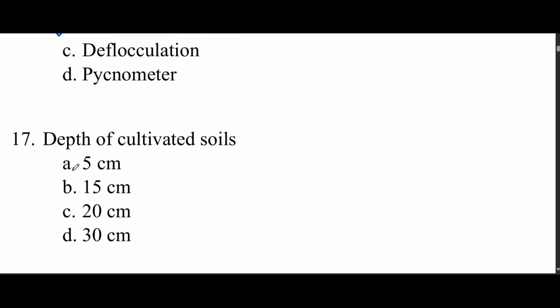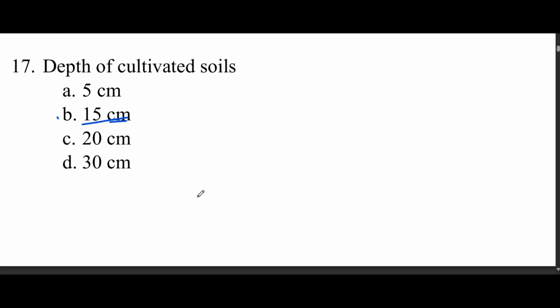Depth of cultivated soil. Options 5 cm, 15, 20 and 30 cm. There is a standard depth for the cultivated soil, up to which we can plow or till very easily. So which is the correct option? Option B is the correct option. 15 cm is the depth of cultivated soil.